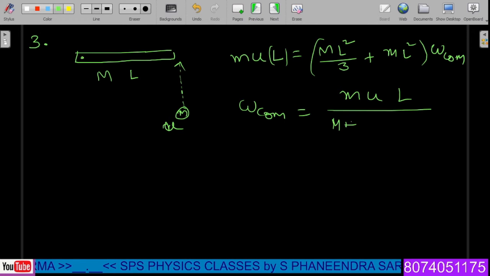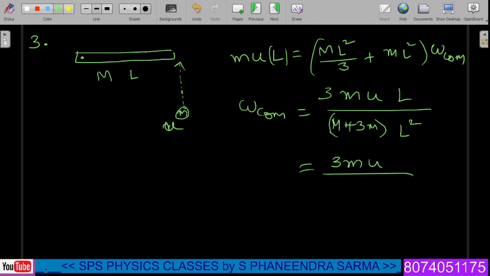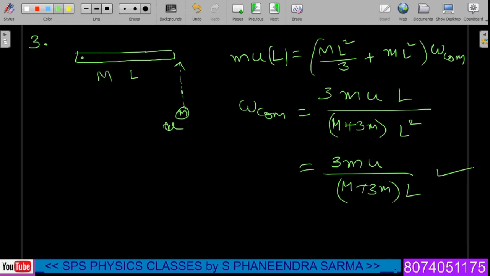capital M plus 3 into small m. Whatever the LCM 3, this goes to numerator and we can make L square as common, and then the answer is 3mu by capital M plus 3m into L, what we write down here, the third case. Now let us see the fourth condition.